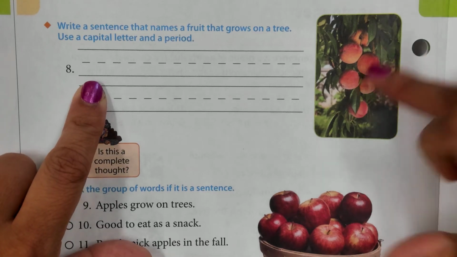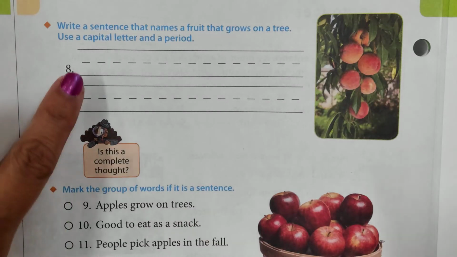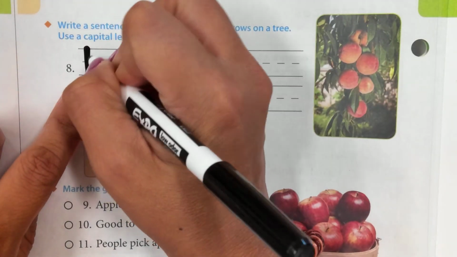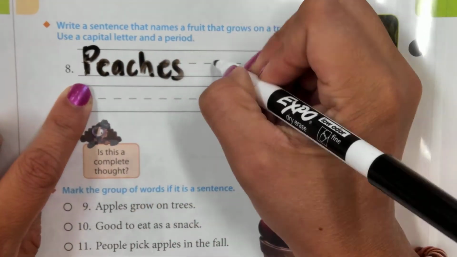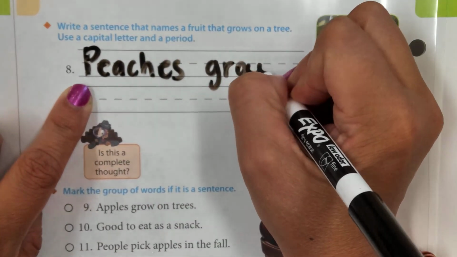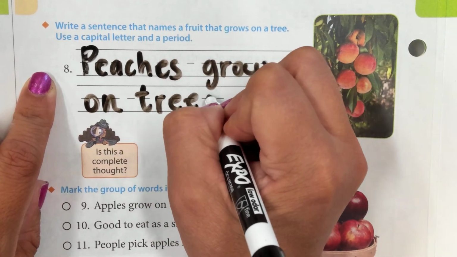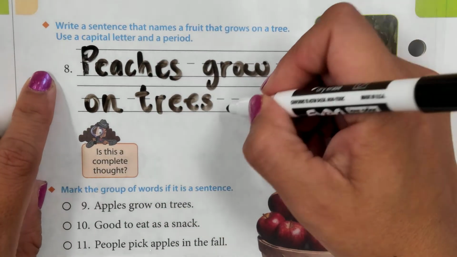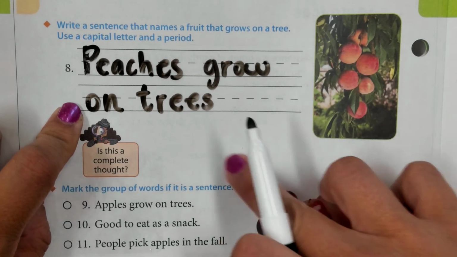So I'm going to write a sentence. Maybe I'm just going to write that. So I'm going to write a sentence that names a fruit that grows on a tree. So I'm going to write down peaches grow on trees. Now, I do need to remember that for it to be a complete sentence, it has to make sense,